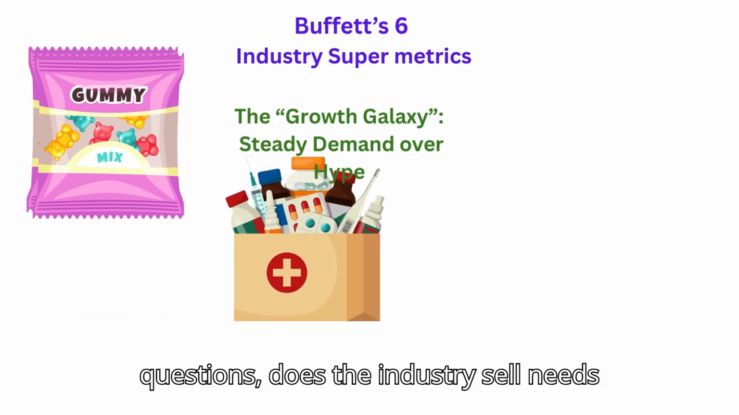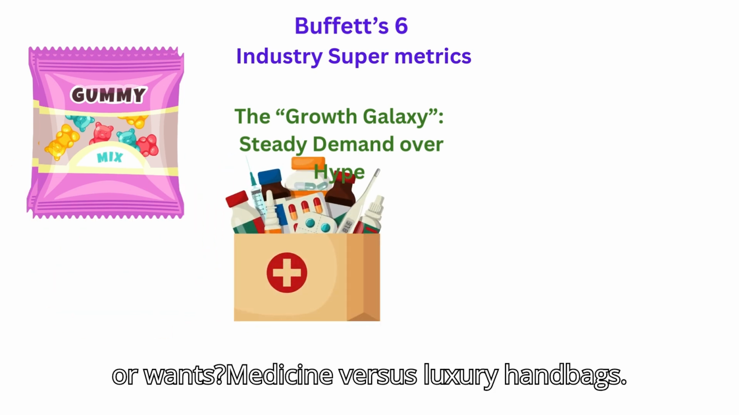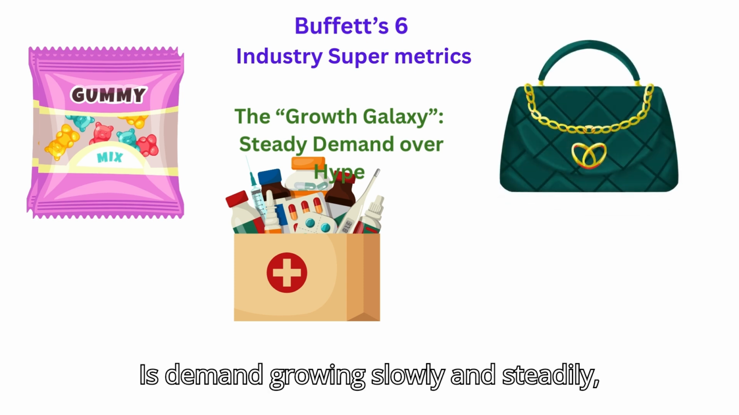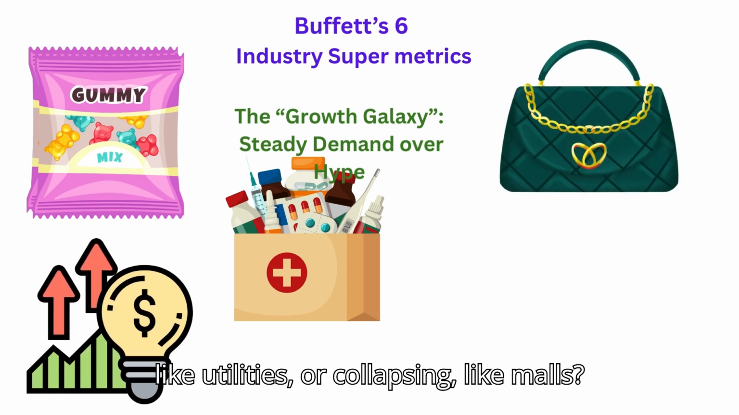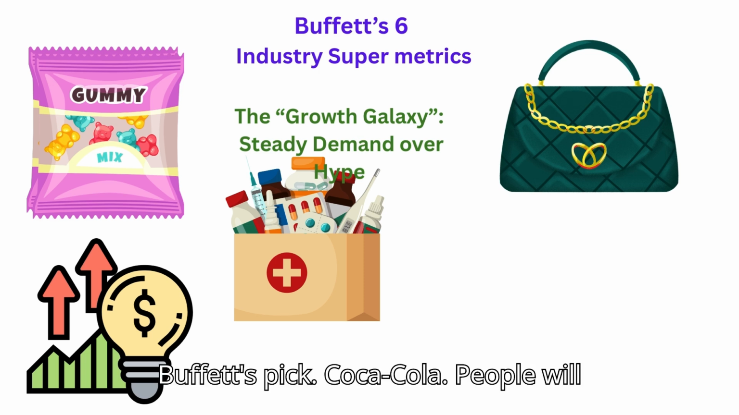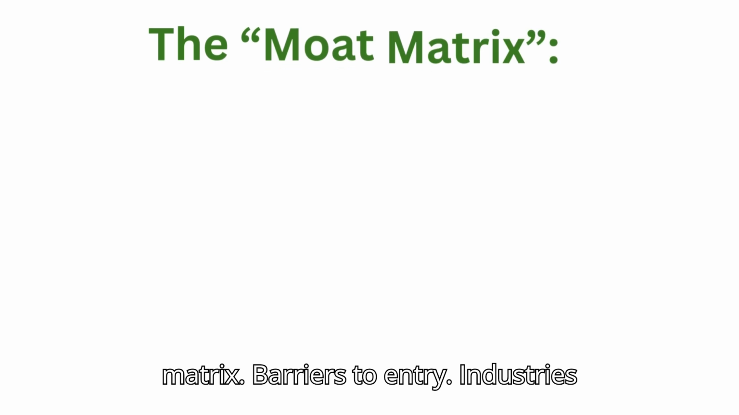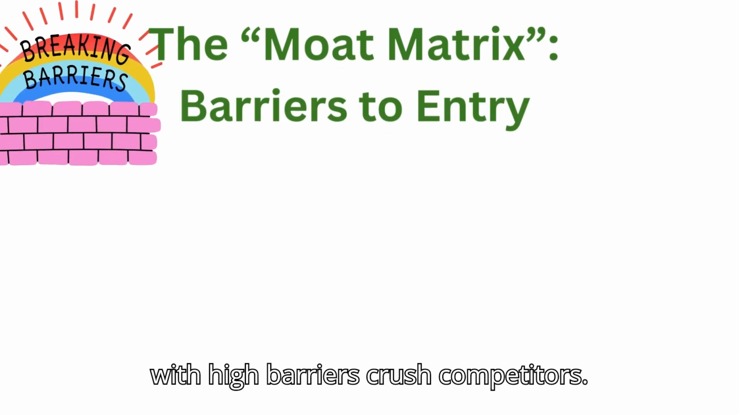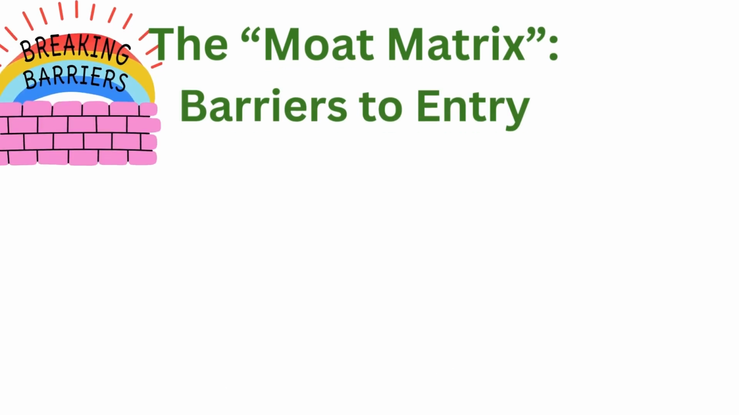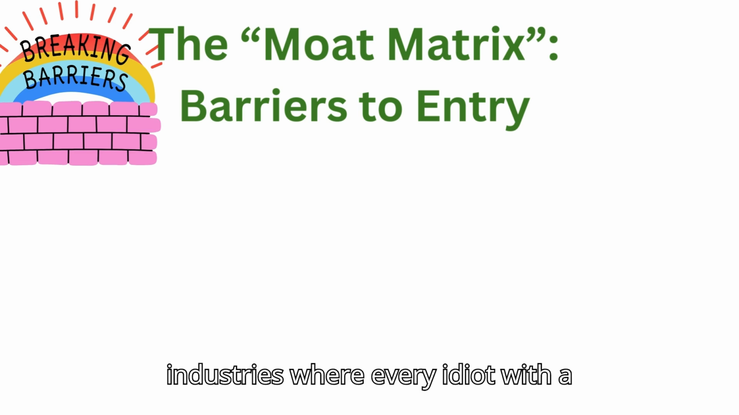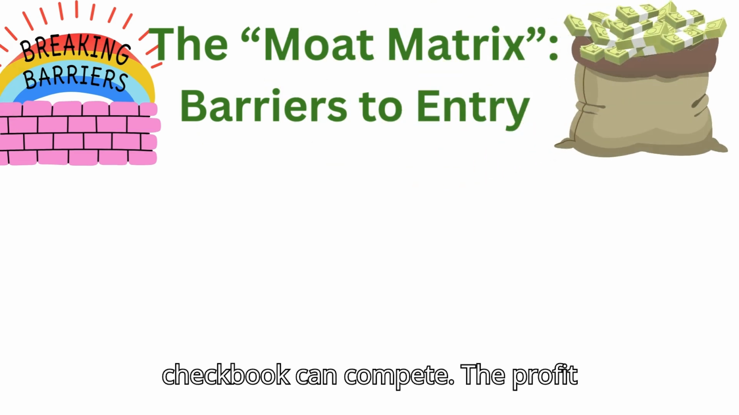Key questions: does the industry sell needs or wants? Medicine versus luxury handbags. Is demand growing slowly and steadily, like utilities, or collapsing, like malls? Buffett's pick: Coca-Cola. People will always drink sugar water. The moat matrix: barriers to entry. Industries with high barriers crush competitors. Buffett's rule: avoid industries where every idiot with a checkbook can compete.